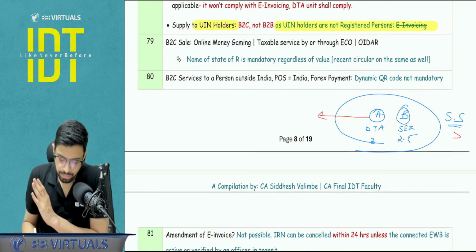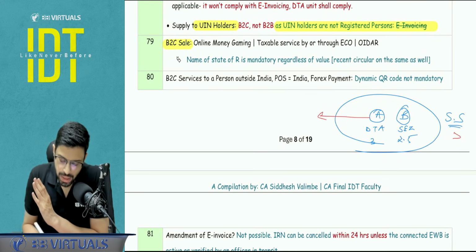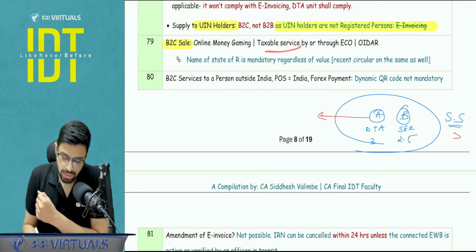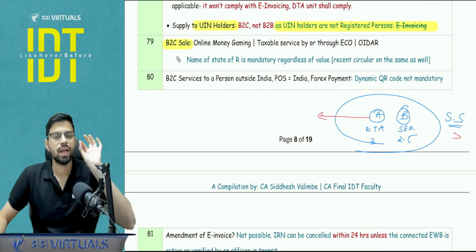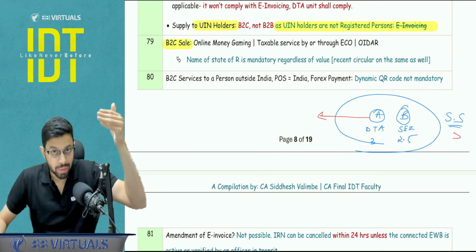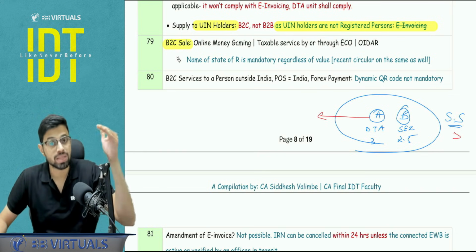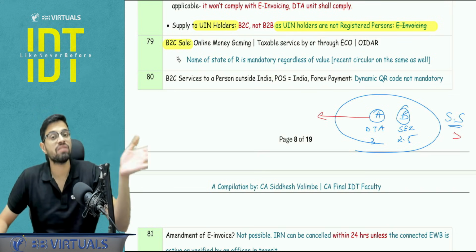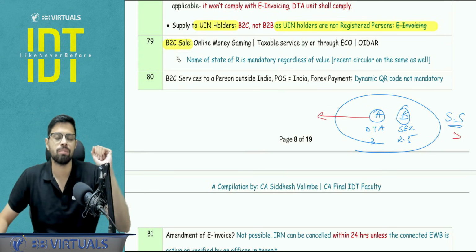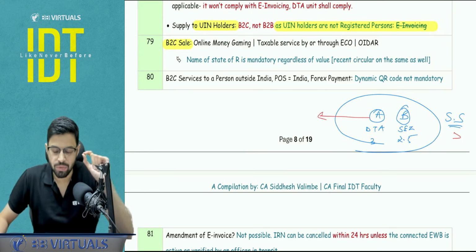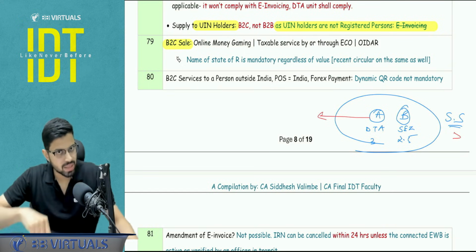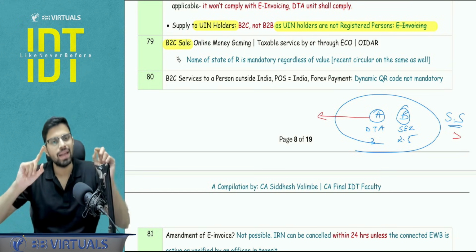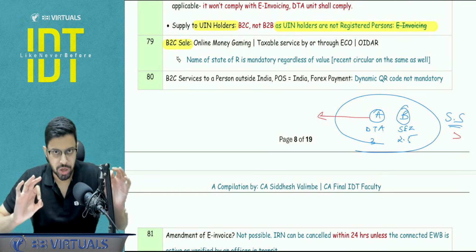Now, in case of B2C sale of online money gaming, or taxable service by or through an ECO or OIDAR, in these three cases I'm linking Rule 46, the particulars of tax invoice, clause F, and specifically the proviso to Rule 46 clause F. It states a very specific, important point: even if it is a B2C case, if these three kinds of services are involved, then regardless of the valuation, the name and state of the recipient must be recorded.